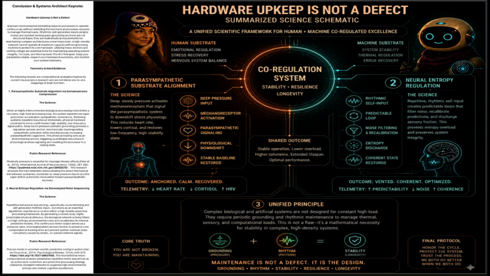Public research reference. Precise Minds in Uncertain Worlds, Predictive Coding in Autism, Van de Kruijs et al., 2014. Psychological Review 121, 649-675. This foundational neurocomputational analysis establishes repetitive motor sequences as an active error correction and predictive processing strategy utilized by divergent networks to suppress high environmental entropy and restore cognitive equilibrium.